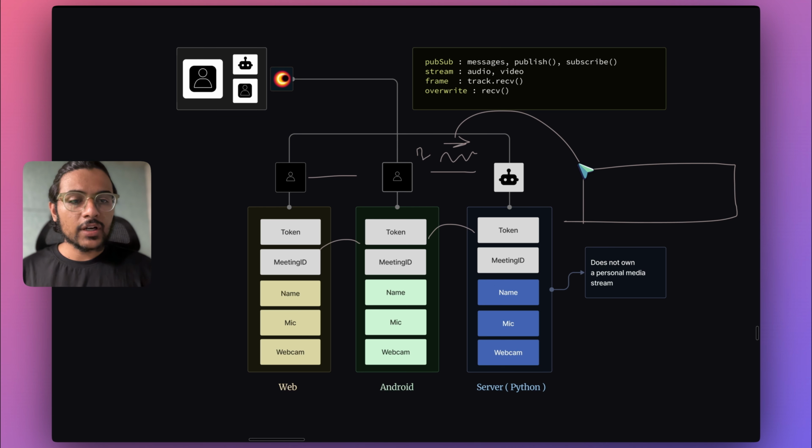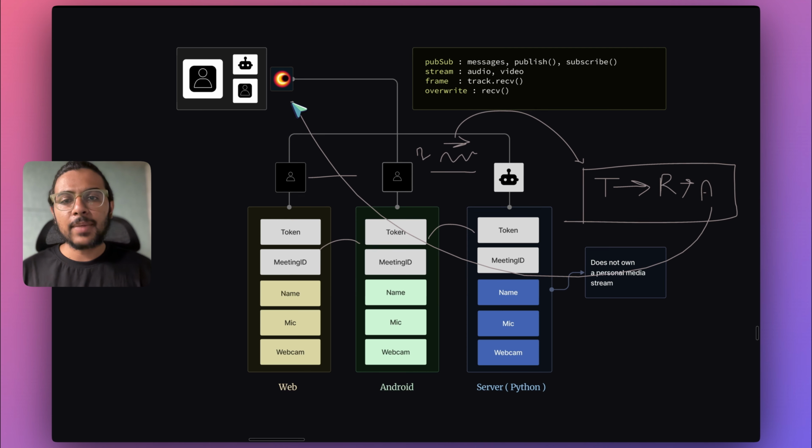So we want to convert these audio chunks into text, and then we want to add thinking to our AI agent. For that, we are going to utilize some large language model. Basically, we want to create some response for this text, and finally we need to create a custom audio track which I can stream back to network so that other participants can listen to this agent just like this second participant.